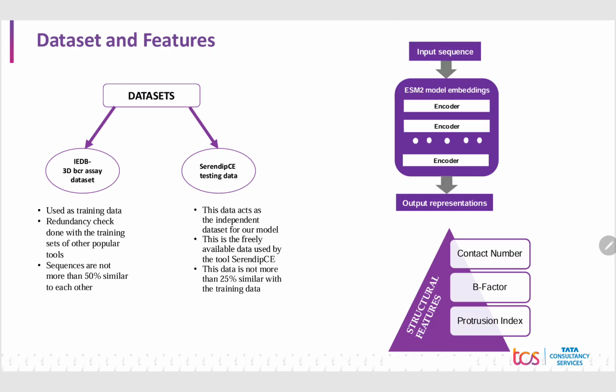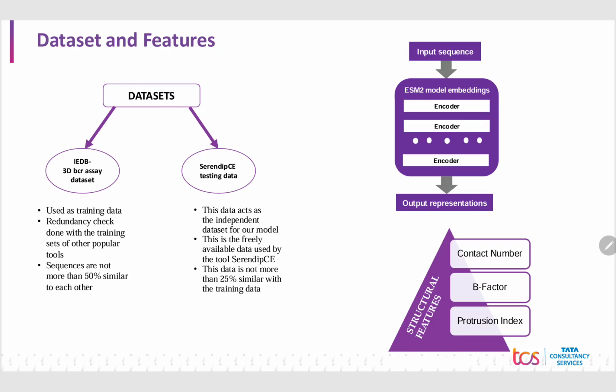Now coming to the data that we have used. For our work, we have used B-cell receptor assay data from IEDB3D database for training, and we have taken the benchmark dataset used by Serendip CE tool as our independent test set. We filtered these protein sequences in these datasets based on their length and resolution of the protein structure. We've also made sure that these sequences in the training and independent test sets were no more than 25% similar to one another. This was done to remove the redundancy.